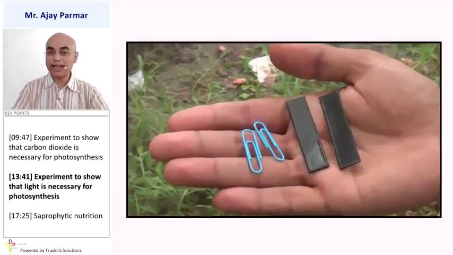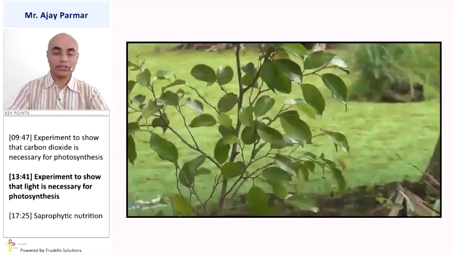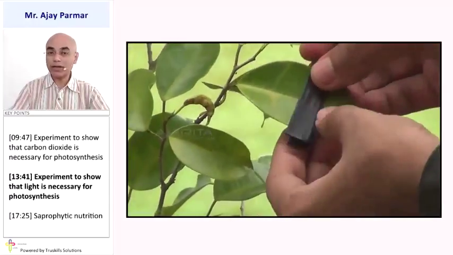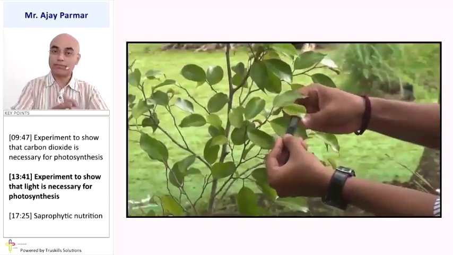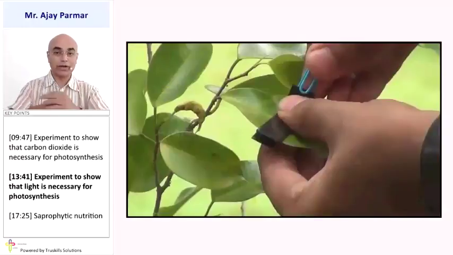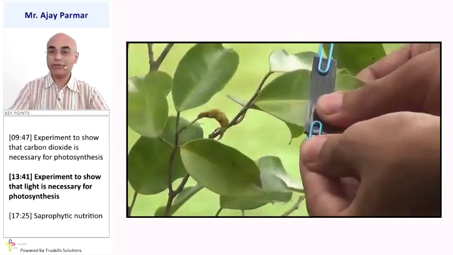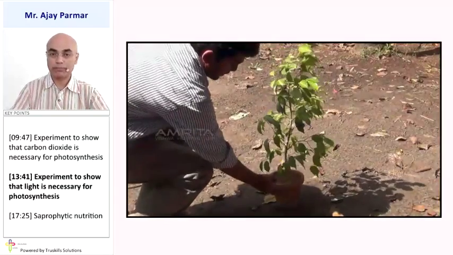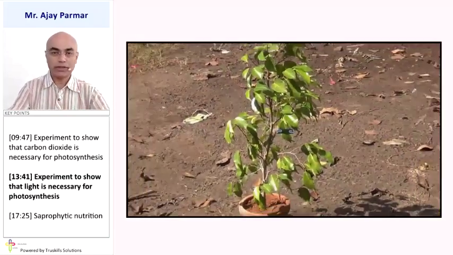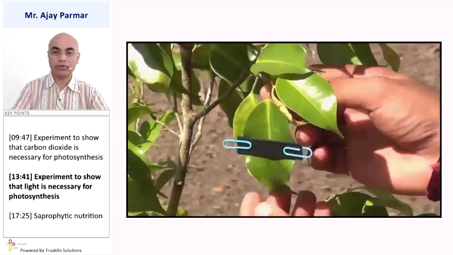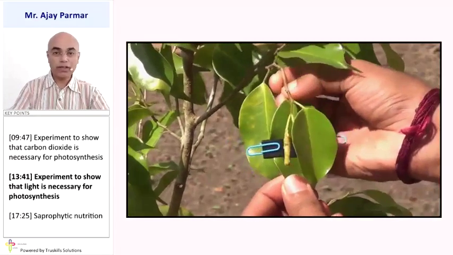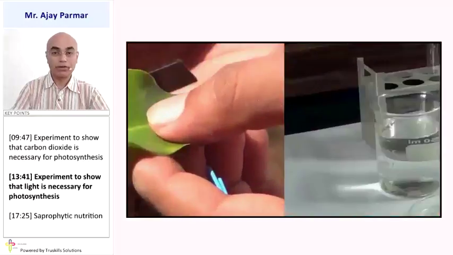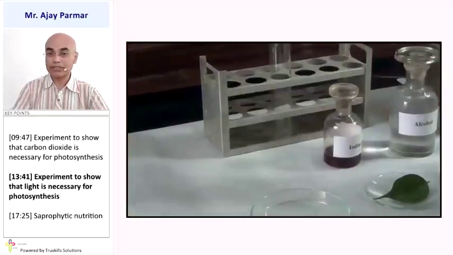Then with the help of a black colored strip, or as mentioned in the textbook, aluminum foil also, a part of any leaf of that plant is covered very carefully so that this part is not exposed to sunlight. Now keep this plant in the sunlight for some amount of time. Pluck the leaf where we had put the black colored strip. Now we shall perform the iodine test.